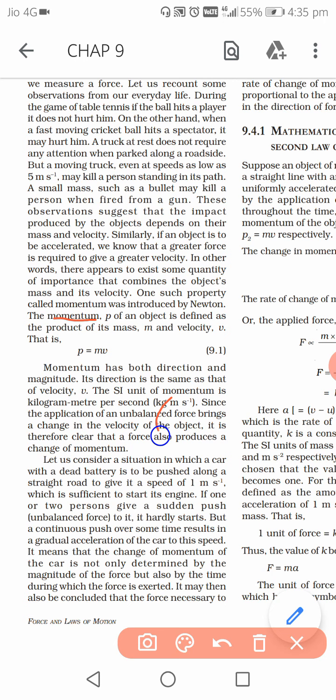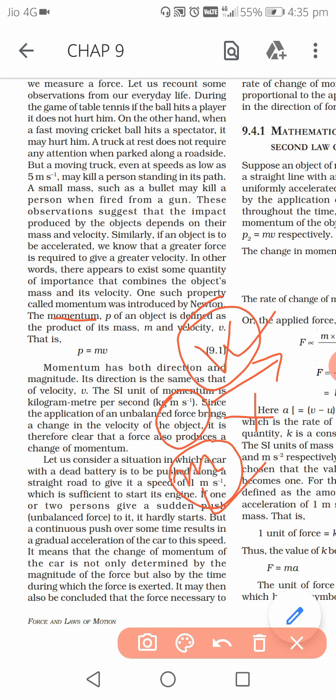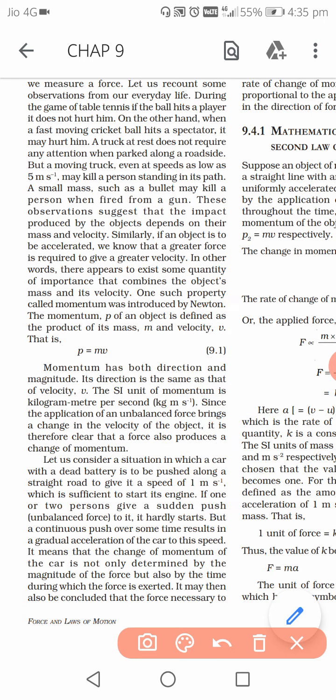Suppose this object is there and the object has a mass m, and the object is moving, not at rest, with a velocity or speed v. Then its momentum will be m into v. So what is momentum? It is the product of mass and velocity of an object. We can write it like this: P is the representation for momentum. So P is equal to m into v.